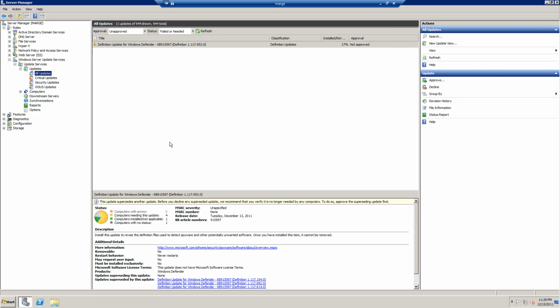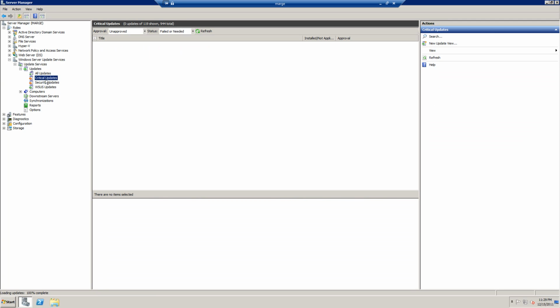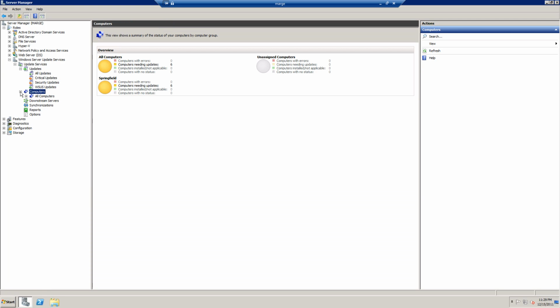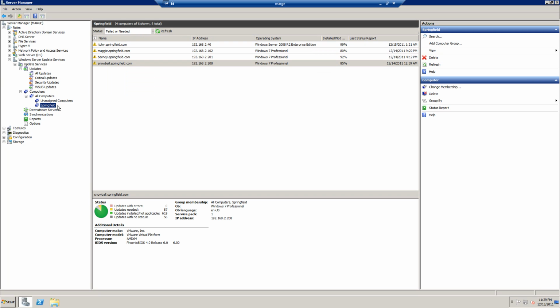Microsoft just this last Tuesday, the 13th, released a ton of new updates, and there have been some problems with some of the new updates that they were rolling out. So we didn't just go in and approve all of the updates, because I've been reading that there were some major Adobe problems. As you can see, a lot of these computers were not updated as of yet, only because Microsoft does not have a fix out yet for the updates. So it could break something.